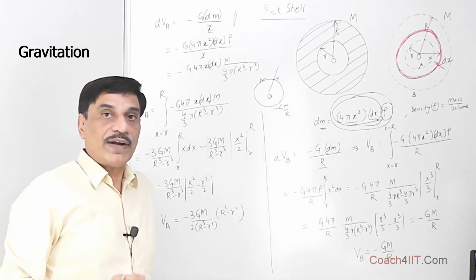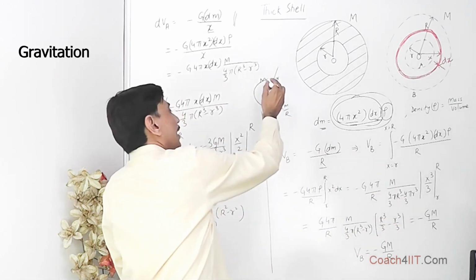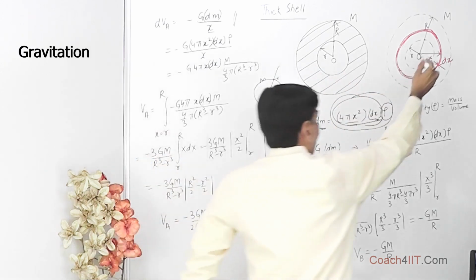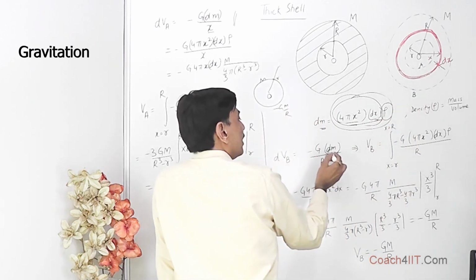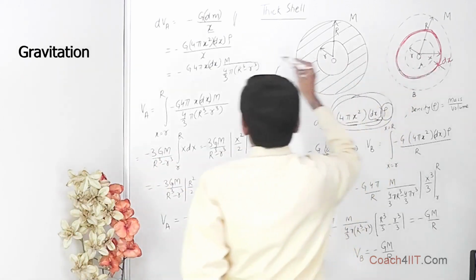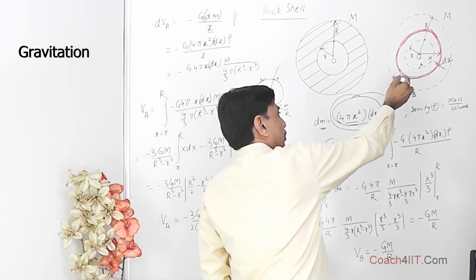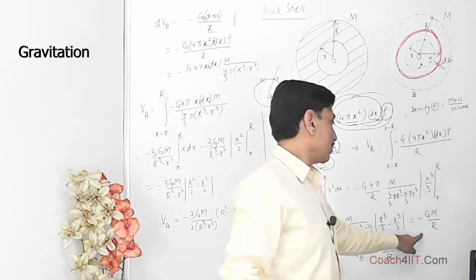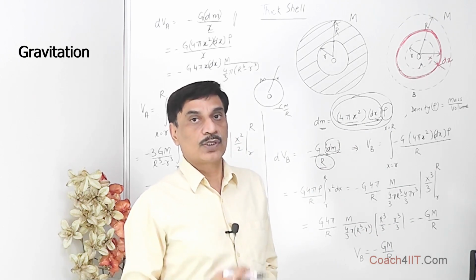Second is, in case we have to find the gravitational potential at the surface, then we assume the whole mass to be concentrated at the center and say minus GM upon R. So if we are interested in finding the gravitational potential at B, it is going to be minus G dm upon R, whereas when we are finding it within this, it is going to be x, rest is the same, minus G dm upon x. Obviously, to find the gravitational potential at the surface, we can directly assume the whole mass to be concentrated at the center and get minus GM upon R as the answer. But over here we are using integration to get to the same answer.